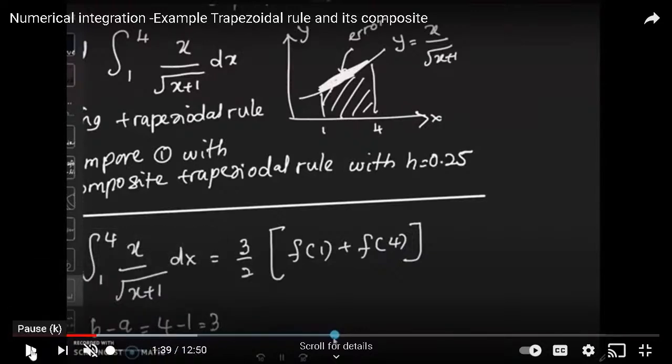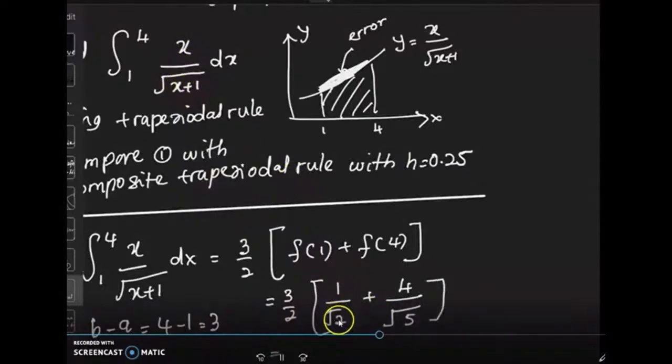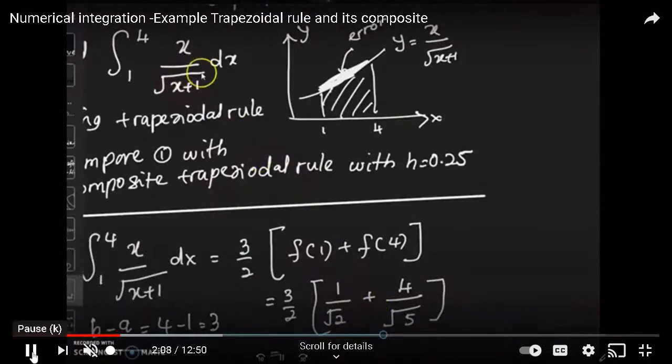Can you press your calculator? So very simple. Don't forget, f(1) is 1 divided by 1 plus 1 third, and f(4) is 4 divided by 4 plus 1 third. So please insert your answer here. I put it as alpha. You can get the answer here. What is the answer?